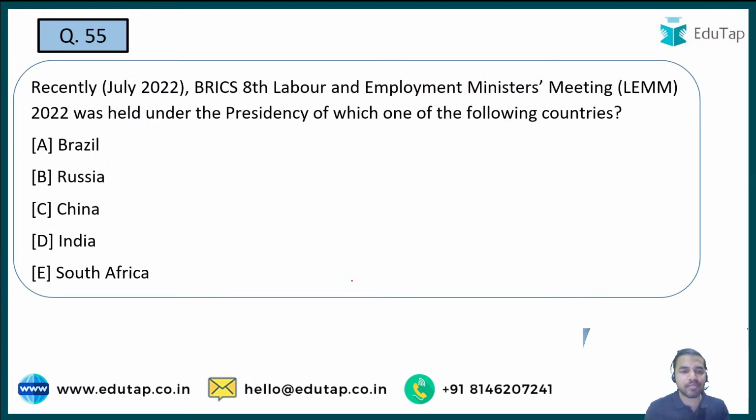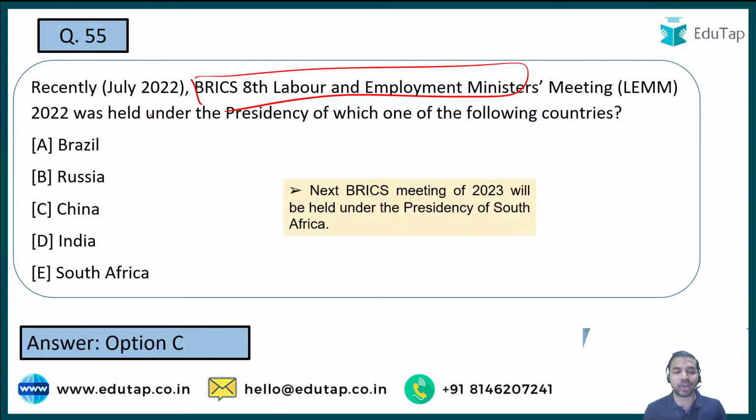So the next question is on the BRICS 8th Labor and Employment Ministers meet. See, earlier we covered the G20 meet and now this is the BRICS 8th Labor and Employment Ministers meet. So whenever such kind of meets are being held, you are always required to remember under which country's presidency this particular meet was conducted. And here guys the right answer is option C, that is China. And the next meeting, which will take place in the year 2023, will be under South Africa. This is what you should remember.